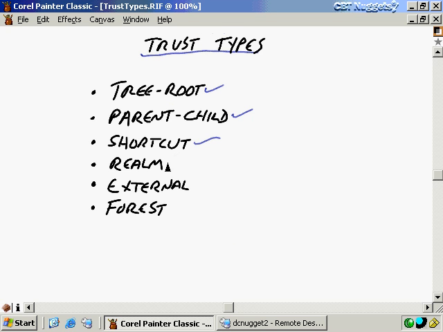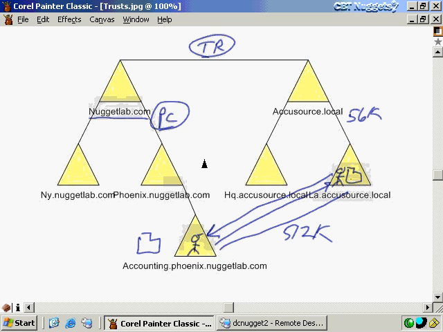Now, another kind of trust relationship you might have would be a realm trust relationship. That might be where I have an MIT Kerberos version 5 realm. You see, in Microsoft parlance, we call our realms domains. They're Kerberos domains, however. They're Kerberos realms in reality, just because Microsoft uses Kerberos version 5 for all our authentication. But maybe we've got a university that we've got a project going on we're doing some research with, and that university out here doesn't use Microsoft's Active Directory. They use a Kerberos version 5 realm. However, we want to exchange resources back and forth, so you can still create trust relationships one way or the other, or both ways if you want to, with that external domain.